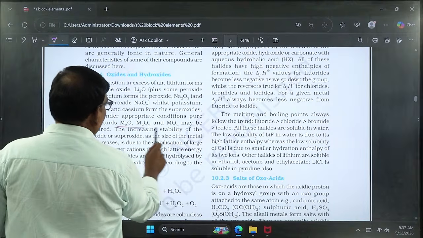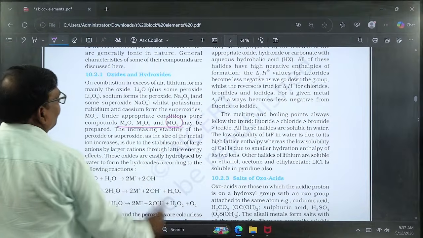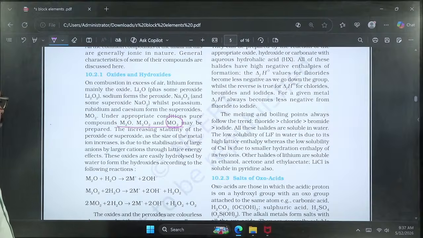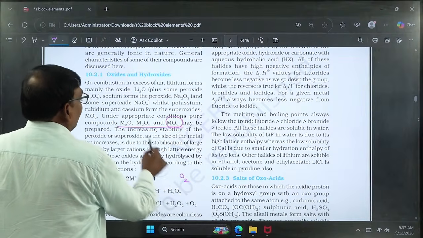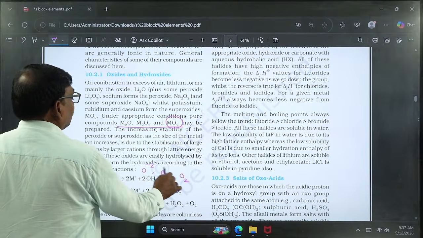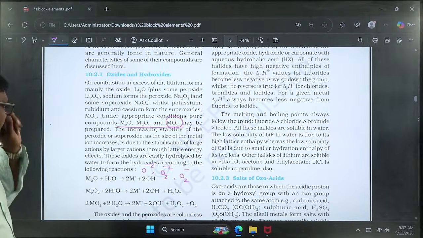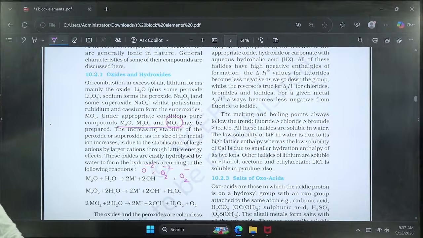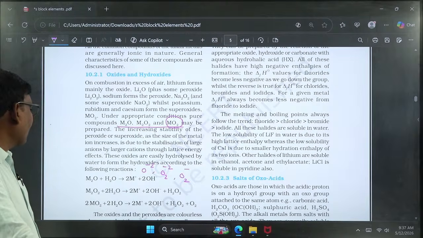The ability to form these oxides gradually changes down the group; especially, superoxides can be formed by the bottom elements potassium, rubidium and cesium. The main reason is the larger anion. The normal oxide is O2-, the peroxide is O2 2-, and the superoxide is O2-. Here the superoxide ion can be stabilized by larger cations. A larger anion can easily be stabilized by a larger cation. That's why down the group, the formation ability of superoxides increases.